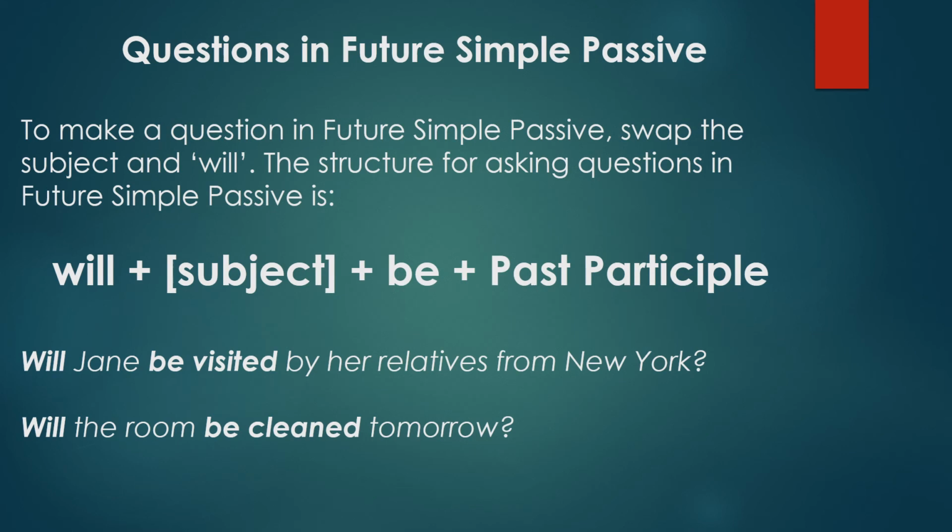Questions in Future Simple Passive. To make a question in Future Simple Passive, invert the subject and will. The structure for asking questions in Future Simple Passive is will plus subject plus be plus past participle. For example, will Jane be visited by her relatives from New York? Will the room be cleaned tomorrow?